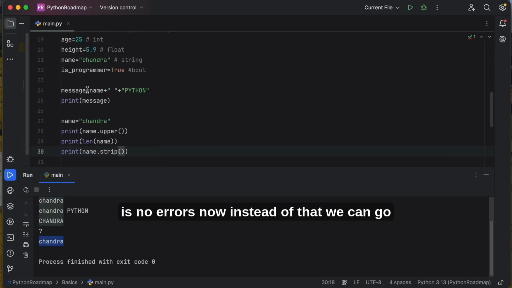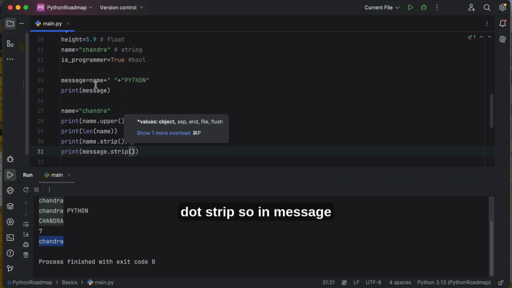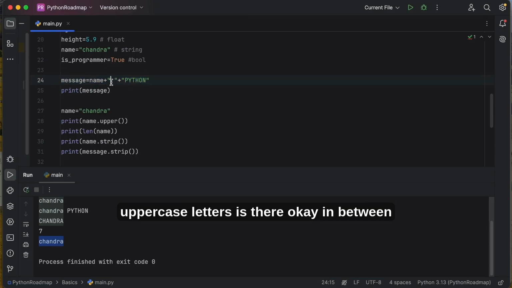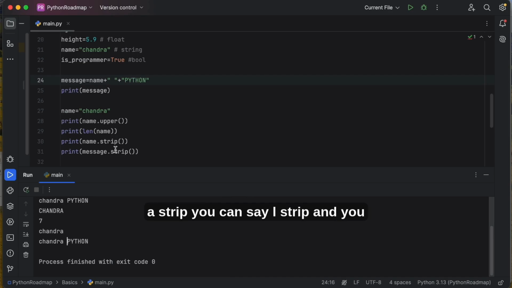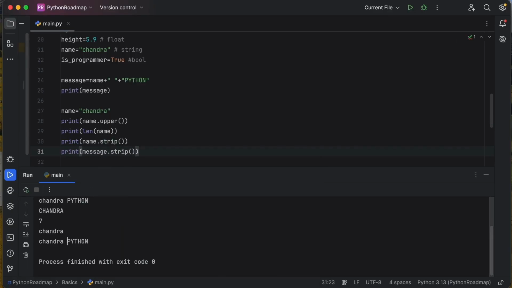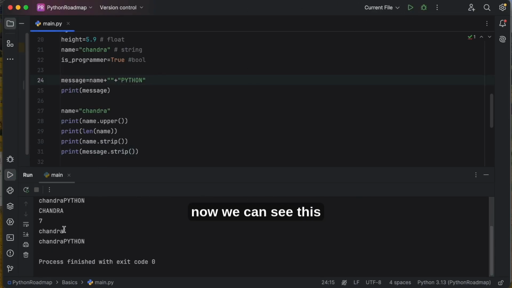Now instead of that we can go with the uppercase letter message. Print message dot strip. So in message what we have seen here, name plus Python uppercase letters is there. In between we have spaces. That will be removed here. See, strip, we can say lstrip, and you can completely remove that left and right spaces. Because we have given this space here, it is removing. Now we can see this Chandra.